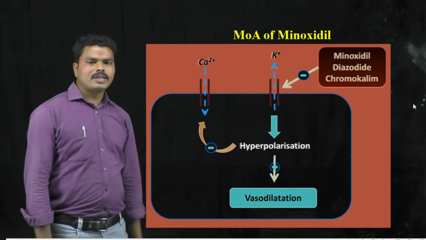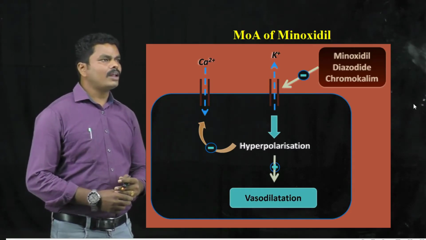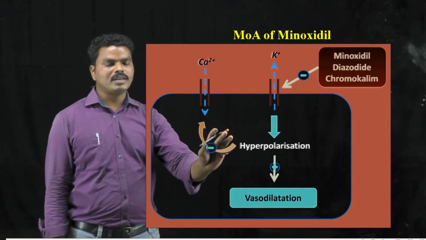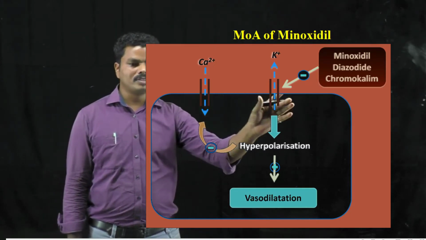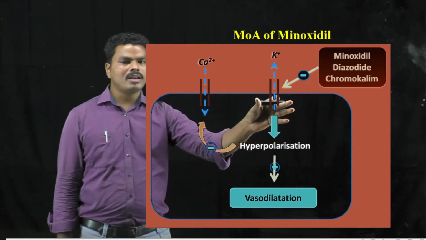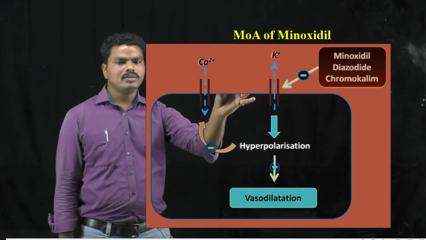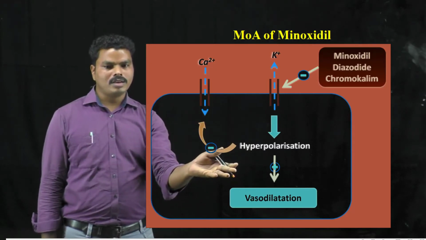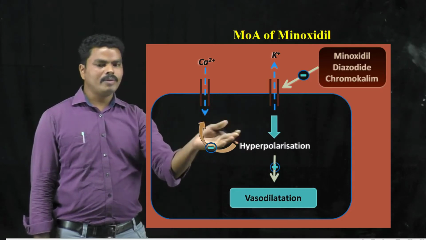And coming to the mechanism of action of minoxidil, the minoxidil comes under the potassium channel opener. Consider this one as the smooth muscle cell. To this smooth muscle cell, there are different types of ionic channels present: calcium channel, potassium channel. And these potassium and calcium channels will exchange the ions from intracellular to extracellular or extracellular to intracellular based upon the electropotential gradient across the membrane.